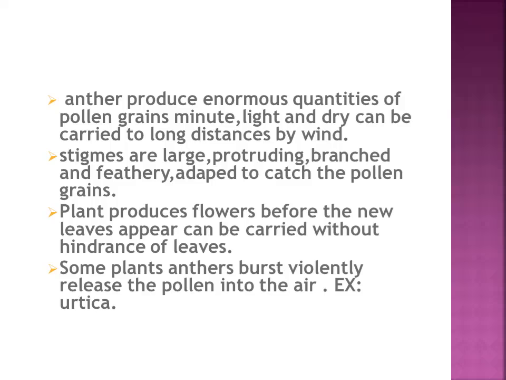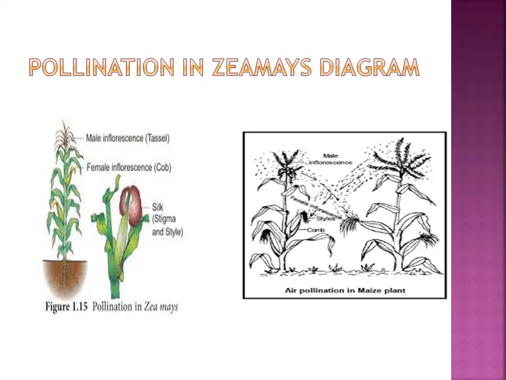In some plants, the anthers burst violently and release the pollen into the air. Here this diagram shows the pollination in Zea mays. The male inflorescence, this is the tassel, is present at the top of the plant. The female inflorescence, it is the cob, is just beneath the male inflorescence.